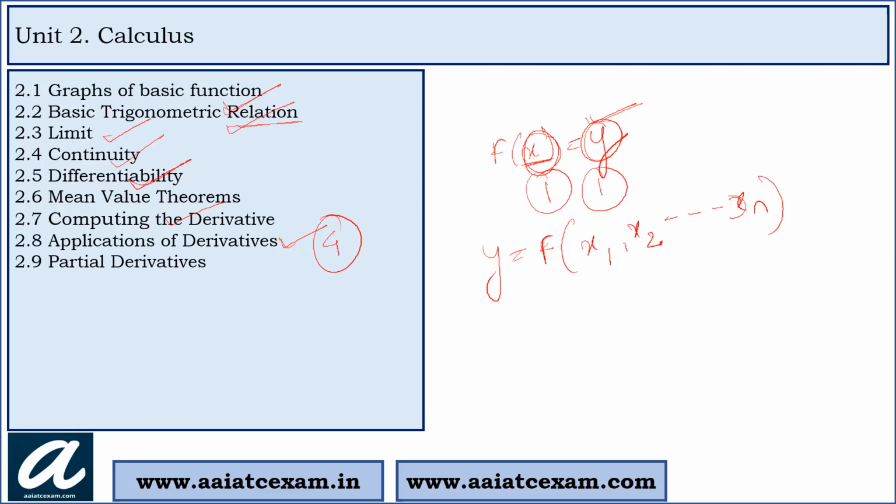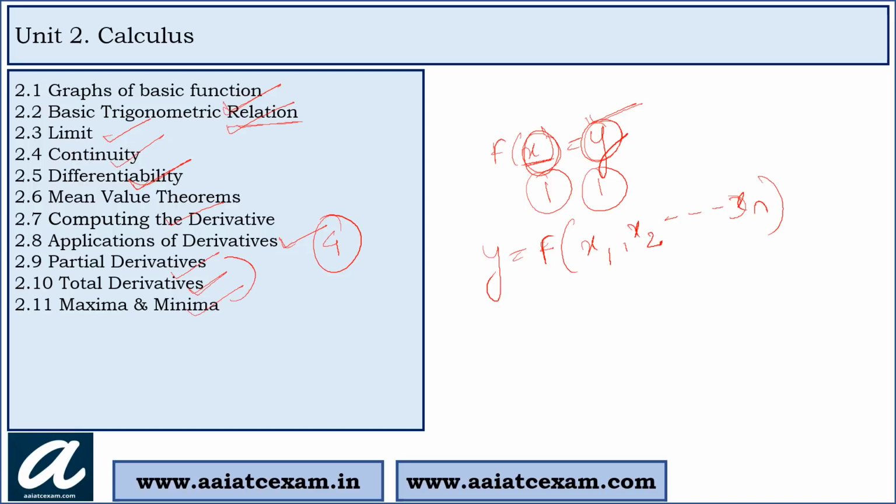Then we will talk about partial derivative. So this is nothing but the concept of if the variable is dependent. Partial derivative means if the dependent variable is dependent on more than one independent variable, then it is called as partial derivative. If there is one dependent variable and more than one independent variable, then it is called as partial derivative. Next is the total derivative. Next is the maxima and minima. This is the application of partial derivative.